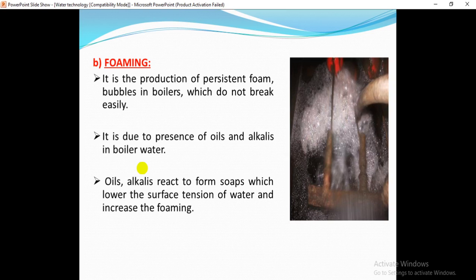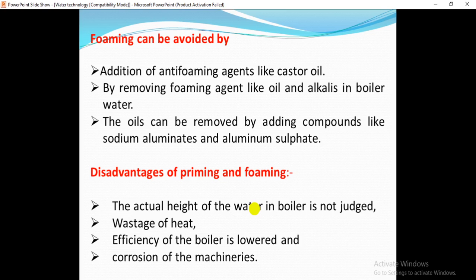trouble. Oils and alkalis react to form soaps, which lower the surface tension of the water and increase the foaming. Now, how can we avoid the formation of this foaming in the boilers? By addition of anti-foaming agents. By adding anti-foaming agents like castor oil to the boiler feed water, we can avoid this foaming.